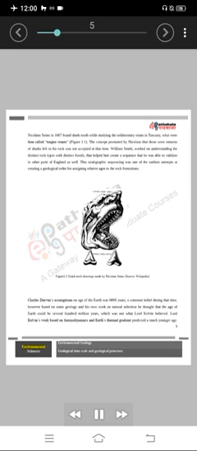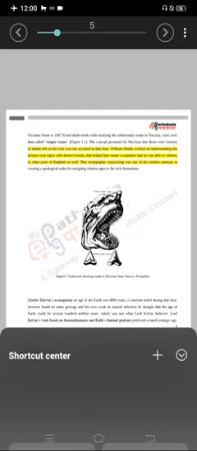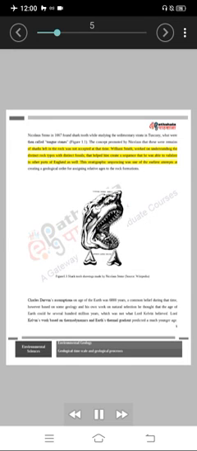Environmental geology. Nicolaus Steno in 1667 found a shark tooth while studying the sedimentary strata in Tuscany, what were then called tongue stones, figure 1.1. The concept promoted by Steno that these were remains of sharks left in the rock was not accepted at that time. William Smith worked on understanding the distinct rock types with distinct fossils, which helped him create a sequence that he was able to validate in other parts of England as well.